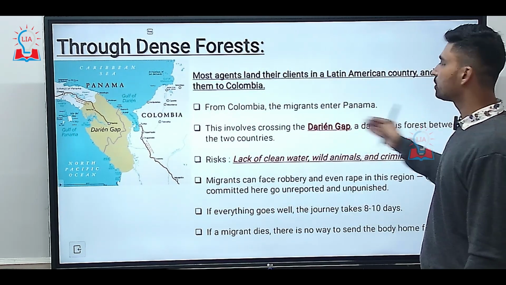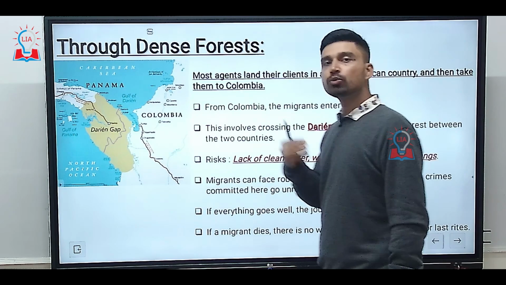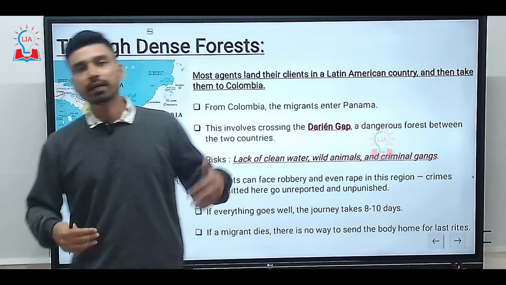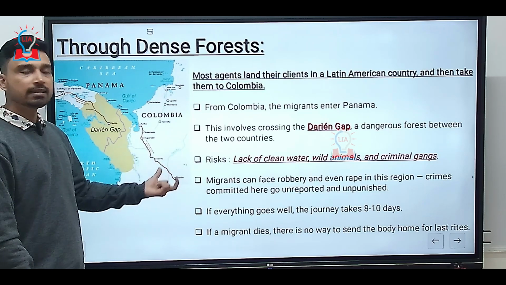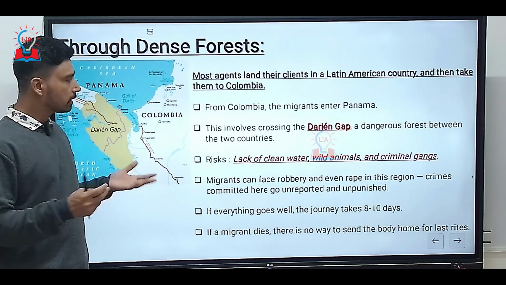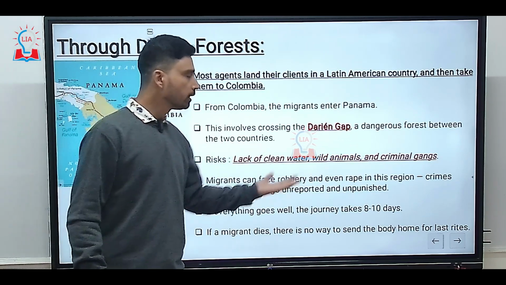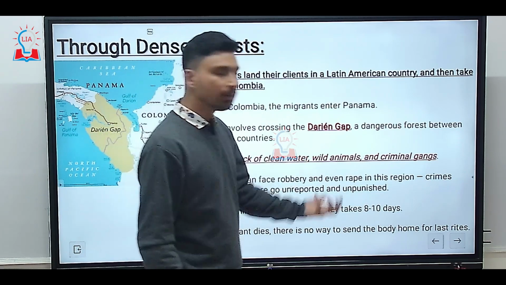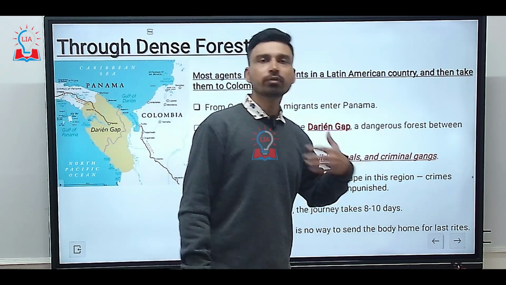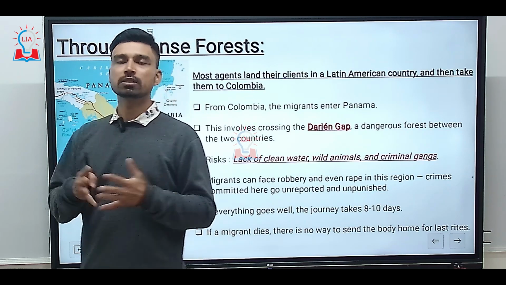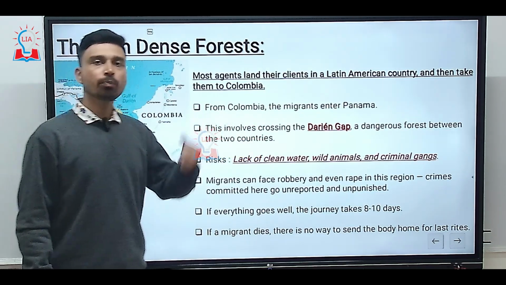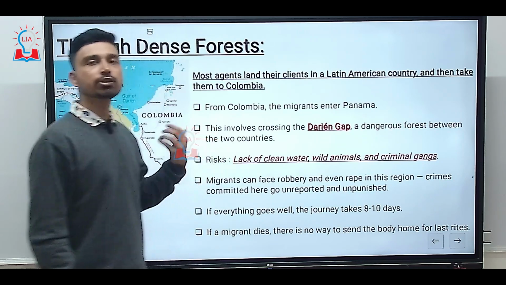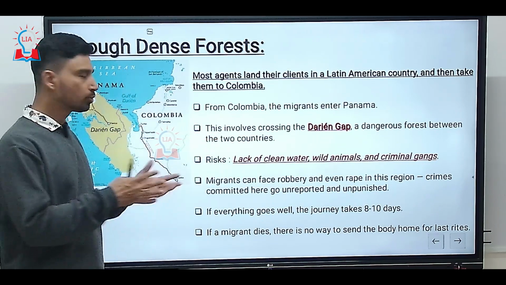So it is a dangerous forest that lies between the two countries, and it is through this dense forest that the migrants have to undertake their journey. And obviously in this region there are a lot of risks. For example, there is a lack of clean water, there is a threat from the wild animals of this forest, as well as a lot of criminal gangs and drug trafficking networks operating in this region. So these also present an extra danger, an extra threat apart from the immigration authorities, to the illegal migrants.